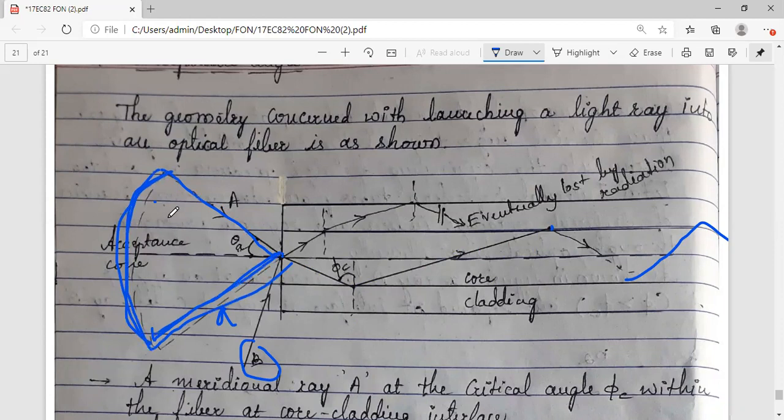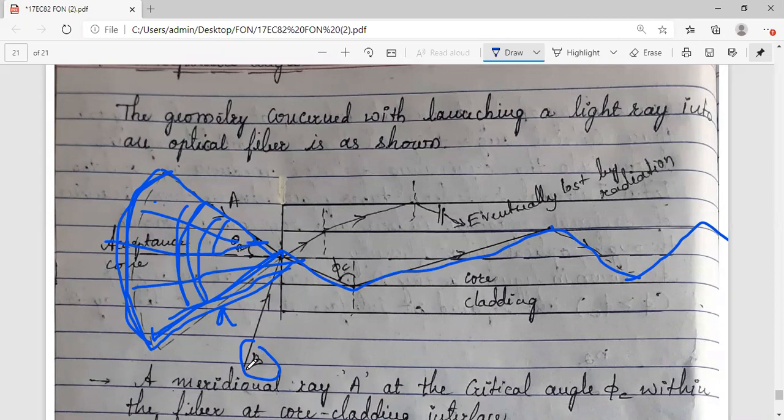If your ray is within this region, wherein the angle is within this region, covering this much area, it can be anywhere like this, then this process is going to happen. The total internal reflection concept will come and the light will travel into the optical fiber, and this way transmission and the communication will be established.